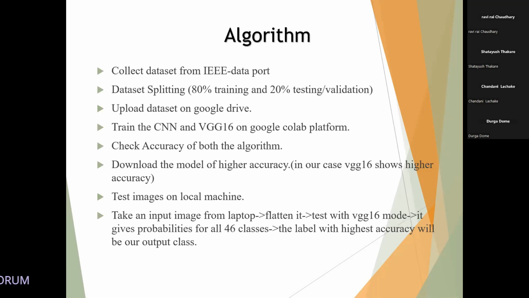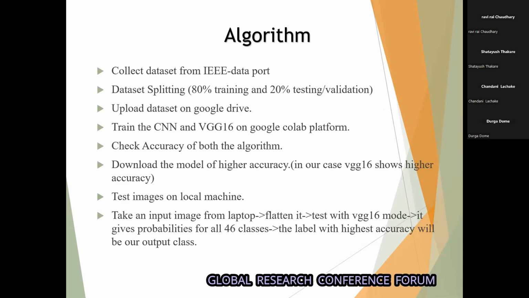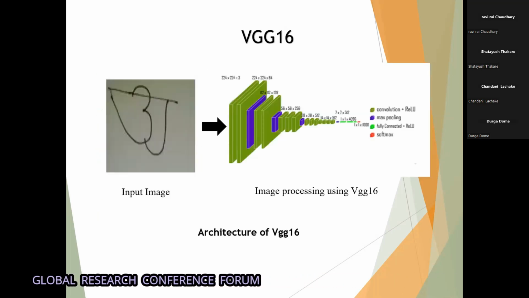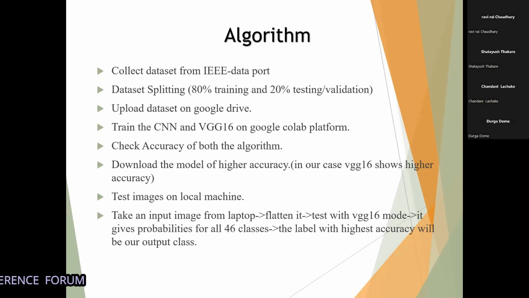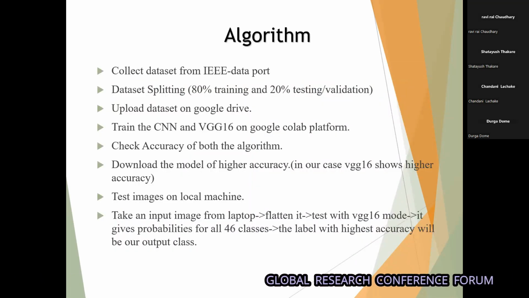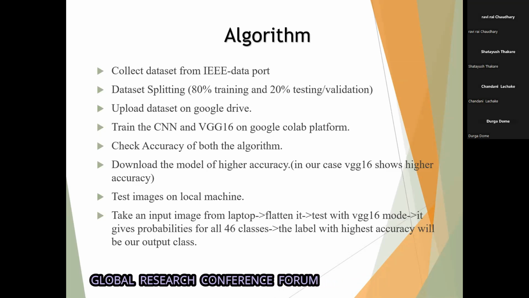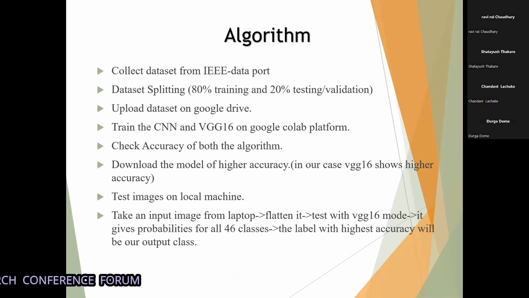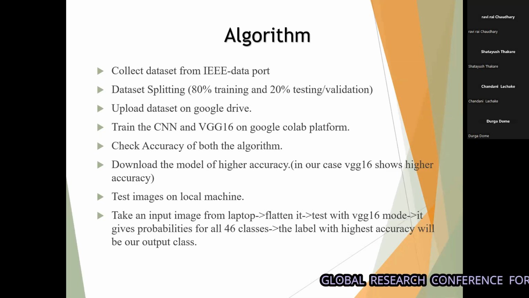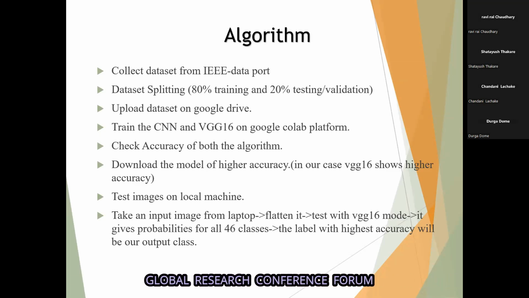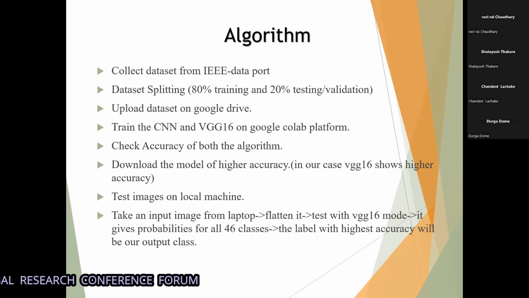The algorithm for our project is as follows. Our dataset is downloaded from IEEE DataPort and some samples are created by us also. The data is split into 80% and 20%: 80% is used for training and 20% is used for validation, that is testing. This dataset is uploaded; we are uploading it on Google Drive.